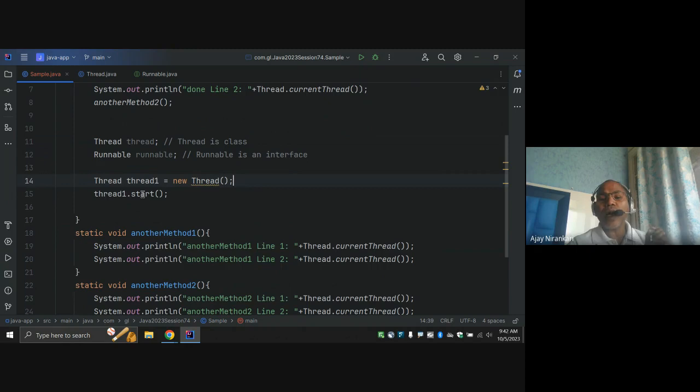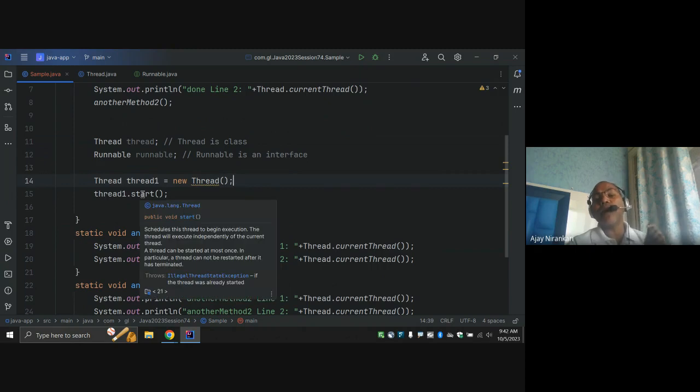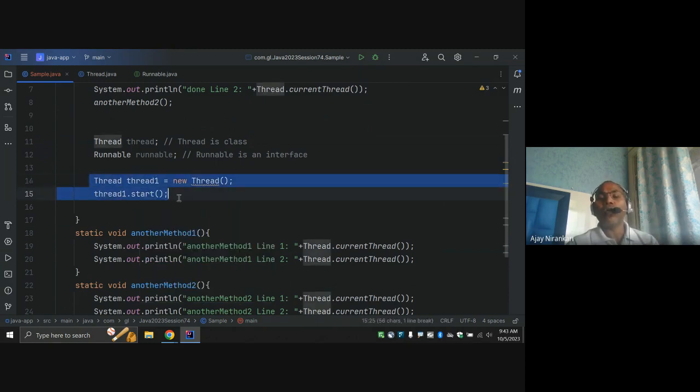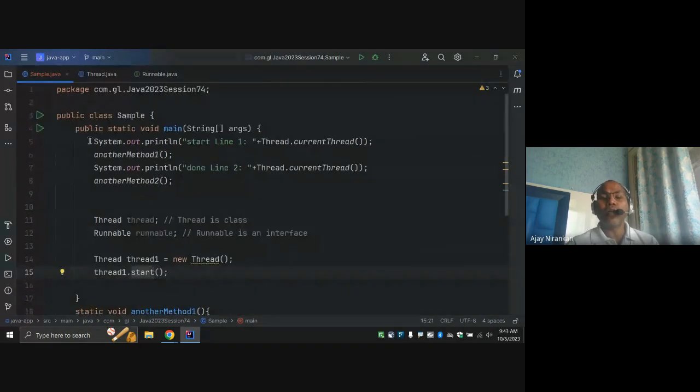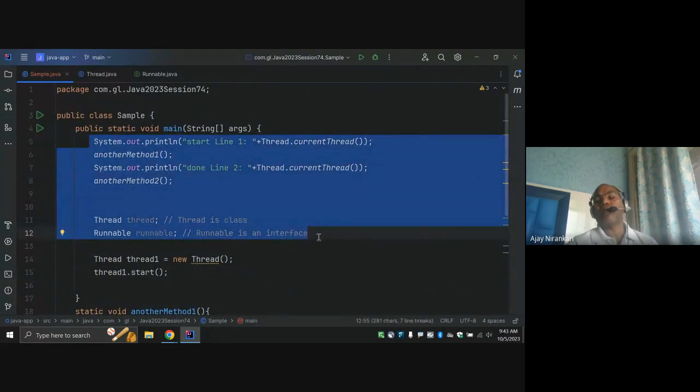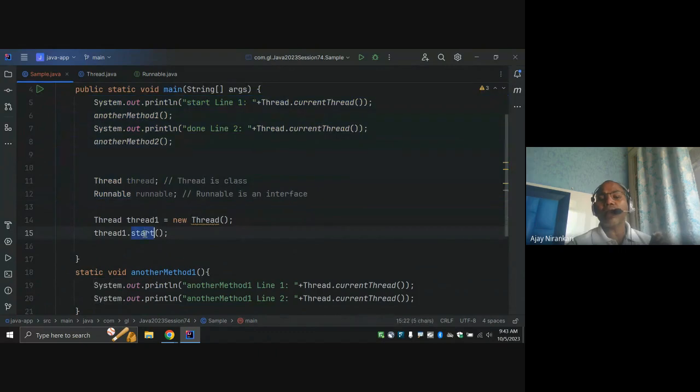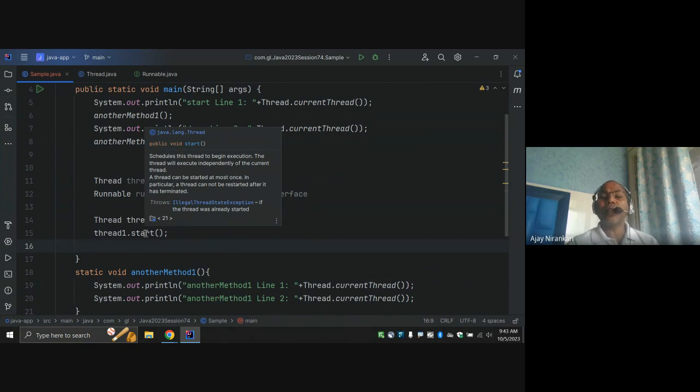This start method gives a hint to our Java virtual machine, the JVM process. Hey, now the programmer wants to start a new thread. They don't want the code written only in the main method. So the start method gives this hint. Where do we get the start method from? The start method comes from the Thread class.